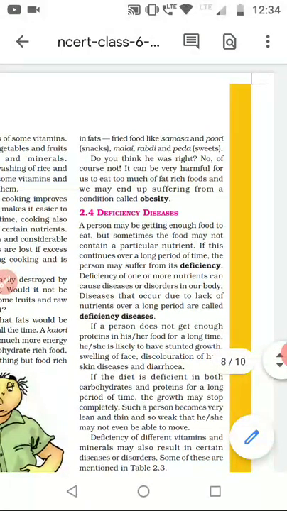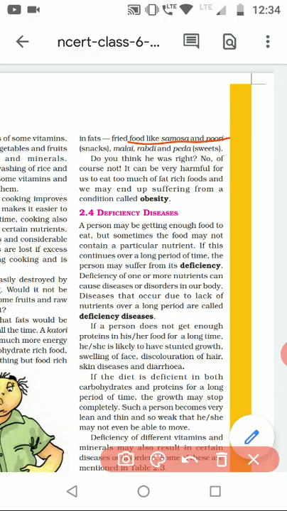So it's very important, he always takes large amounts of rabdi, samosa, lots of fats and carbohydrates, but doesn't take protein, so his body has become very fat. The weight of the body increases to a very high level, then it is called obesity.